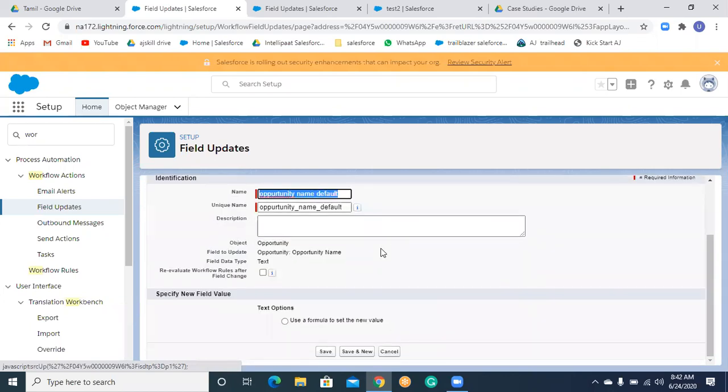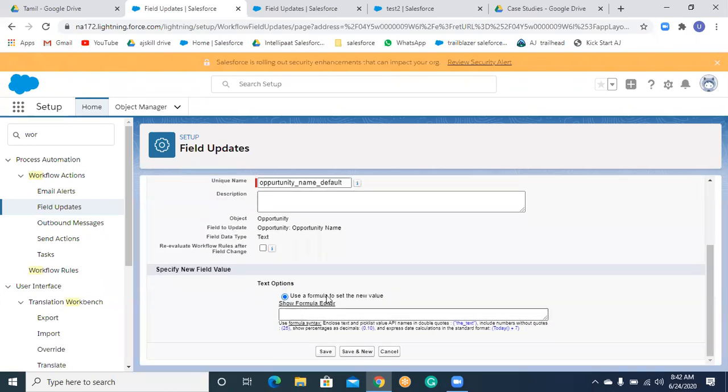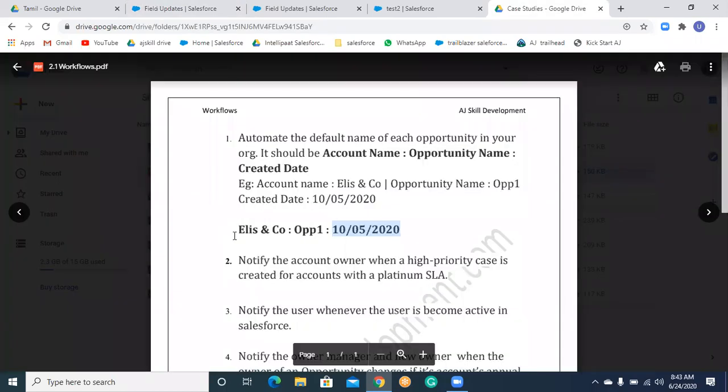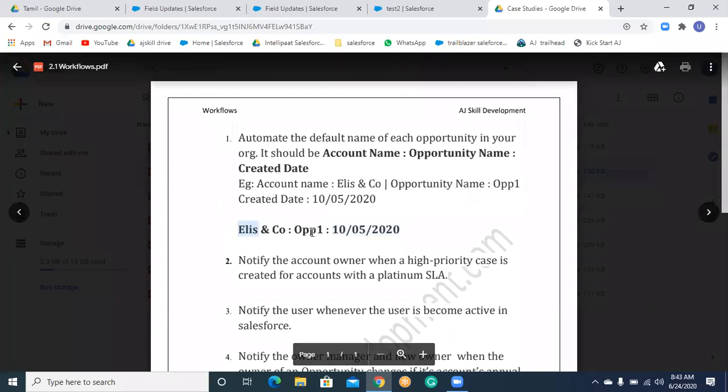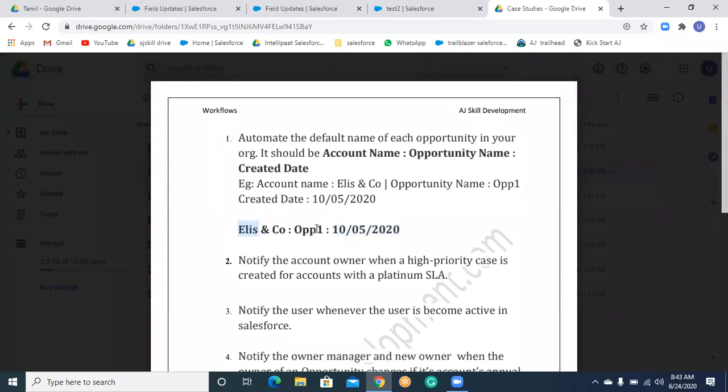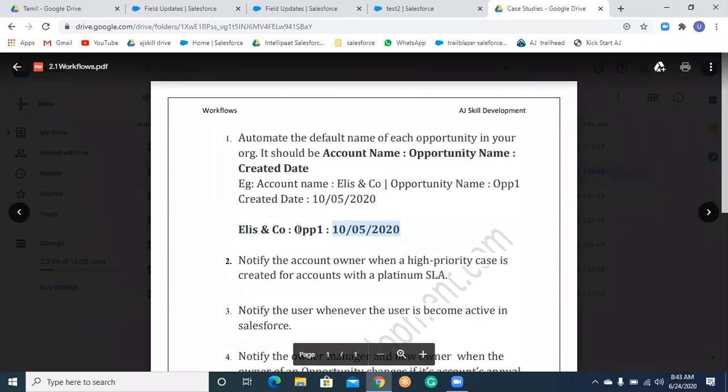Come down. There is an option, use a formula to set a value. So you have to create a formula such that it brings the account name, opportunity name, and created date. Everything should be displayed in this format: account name, opportunity name, and created date. If the created date is not coming in this particular format, no problem. Whatever format it comes in, you can use.